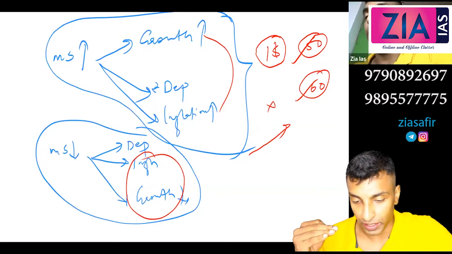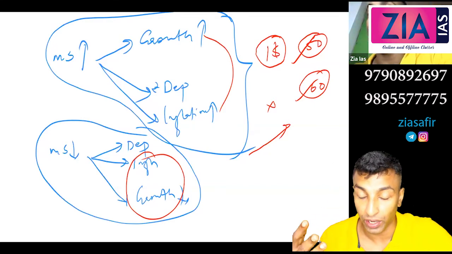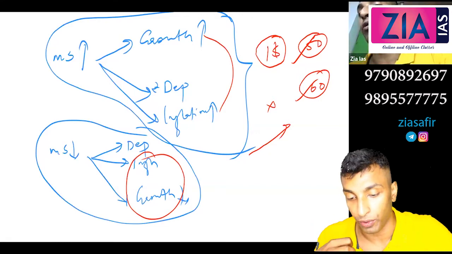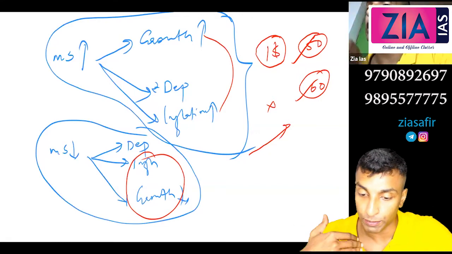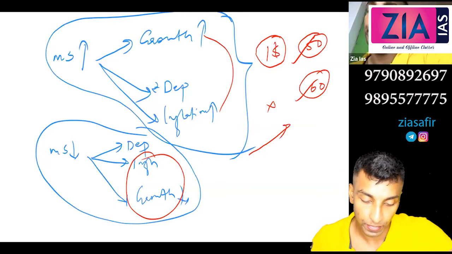How is it possible? Because when rupee depreciates, export will be more. People will be motivated to export, and people will be demotivated to import because you need to pay more for the import and you get more for the export. So exports will be more and imports will be less. So influx of goods will not be there.